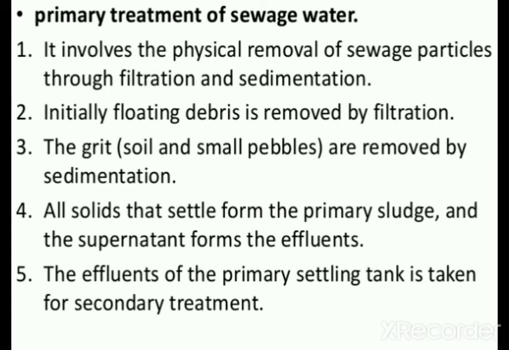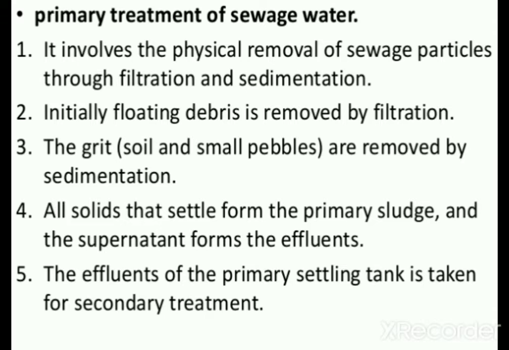Microbes in sewage treatment: it consists of two stages. As we know, sewage is treated in sewage treatment plants to make it less polluting water. This includes two stages: the first is primary treatment, and the second is secondary treatment.